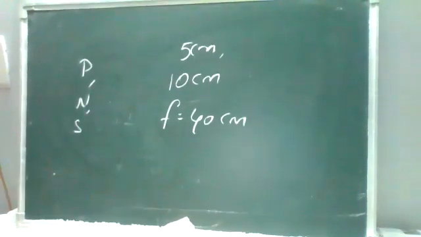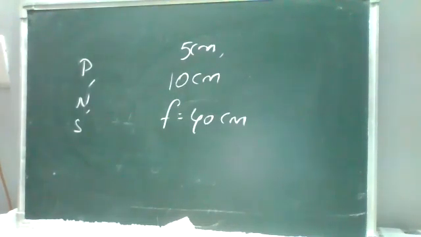Okay, answer. Look at the sign conventions, sign convention is important. v is equal to 13.3 centimeters. No, v comes to 8 centimeters, plus.